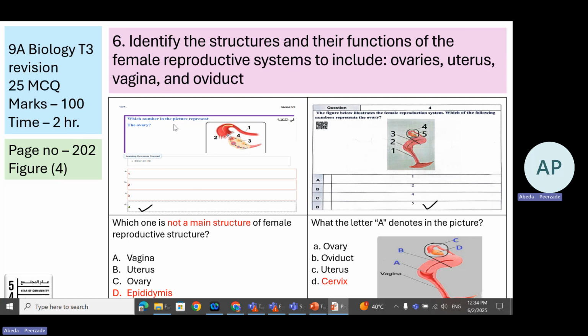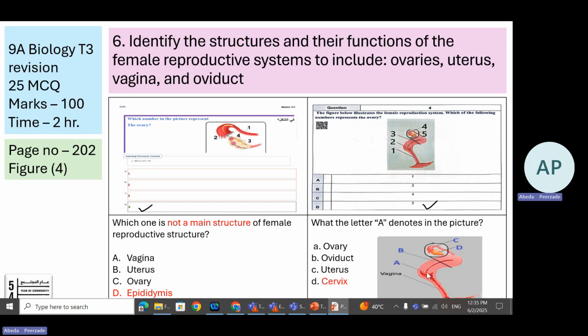Now, which number in the picture represents the ovary? Again, I said, look at this. Number 4 and number 3 are very close. You have to be very much sure about what you are answering. Number 4 is ovary and number 3 is corpus luteum. Not mentioned, not a main structure of a female. So first 3 are female reproductive structures. Epididymis is present in the male reproductive structure. They asked about the ovary. Here, number 5 is the ovary.